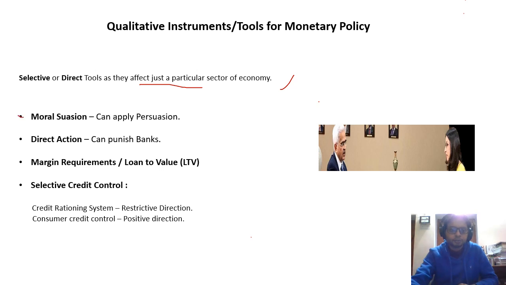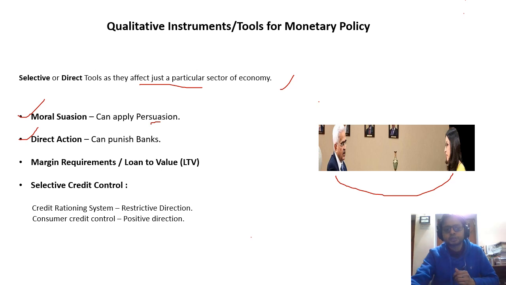The first one is moral suasion, which is nothing but RBI having an informal meeting with its clients to finalize the terms in a way so that it can have control of inflation. That is called moral suasion. The next one is direct action.